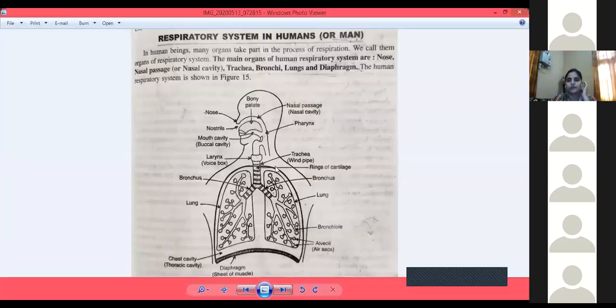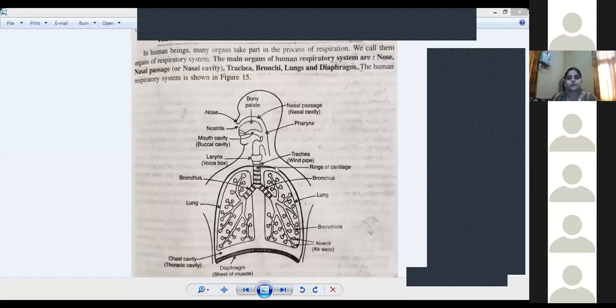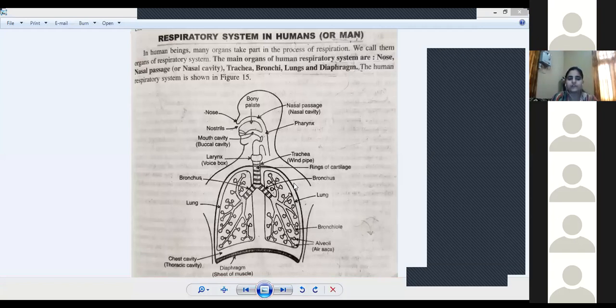So 1 minute is left. After that all of you have to join again. Okay, so this is all about the respiratory system. It starts with the nose. Nose having 2 nostrils. With the help of 2 nostrils air enters into the nasal cavity. Then it leads into the trachea. Then bronchi divide into number of bronchioles inside the lungs, and then you are having the diaphragm. So this is all about the human respiratory system.